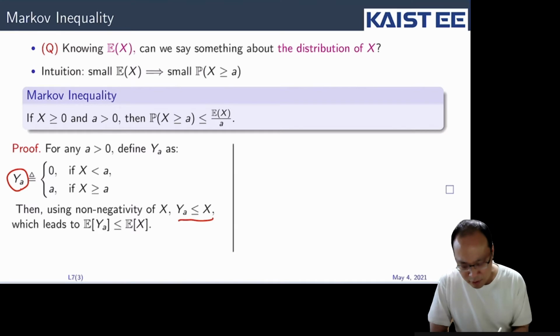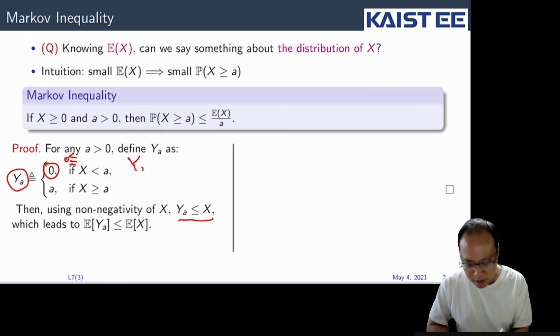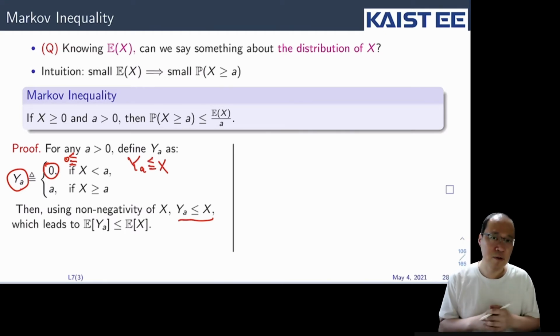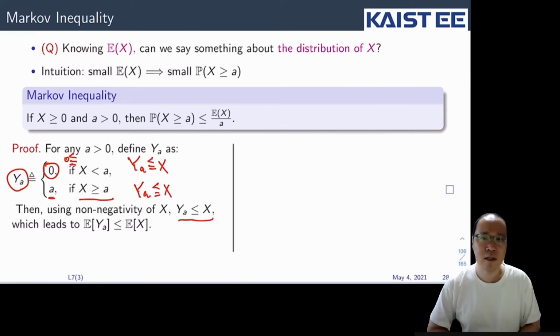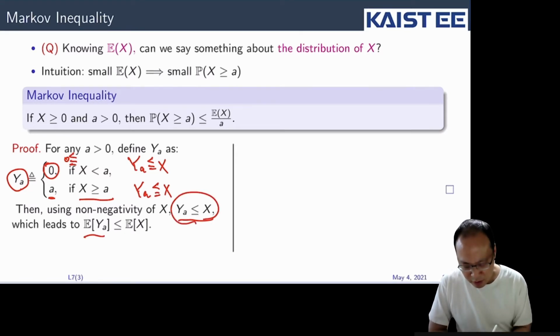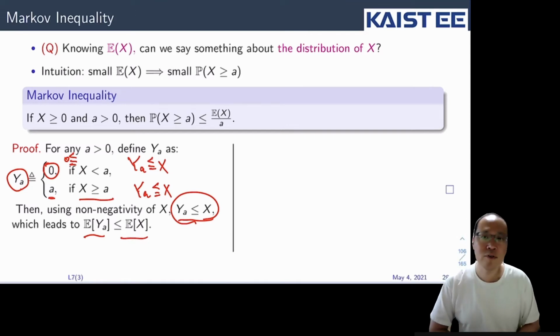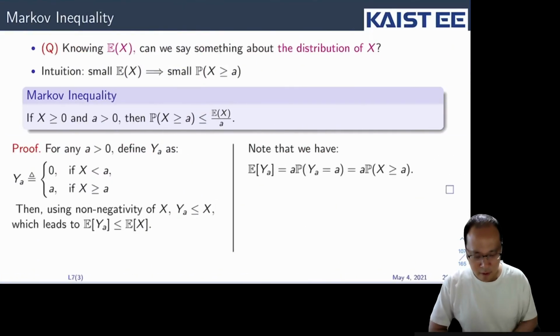Why is that? Because in the range of 0 to a, Y is 0, so X is always greater than or equal to Y_a. And also, when X is greater than or equal to a, then Y_a is a, so also in this range we can say that Y_a is less than or equal to X. So we can say this, and that means that the expectation of Y_a is less than or equal to the expectation of X.